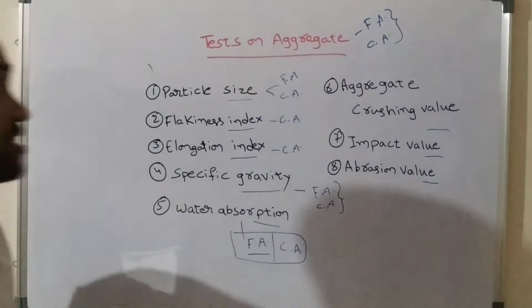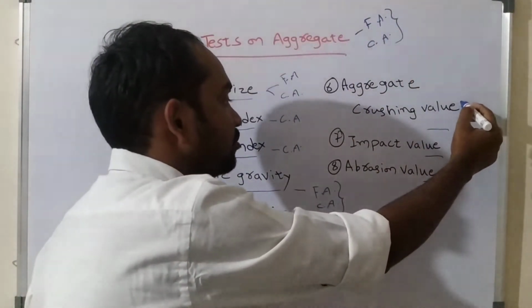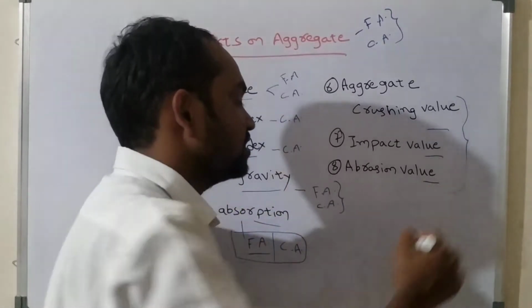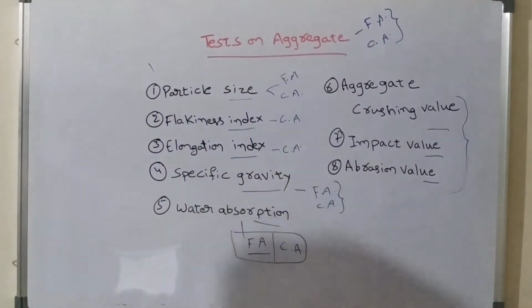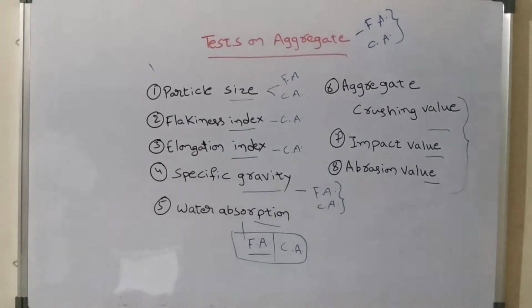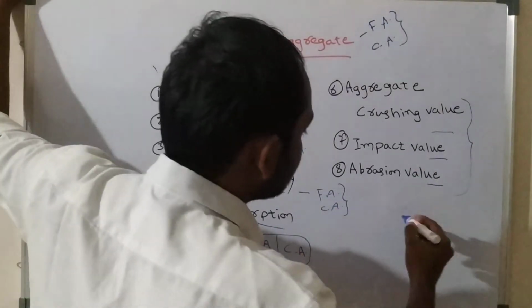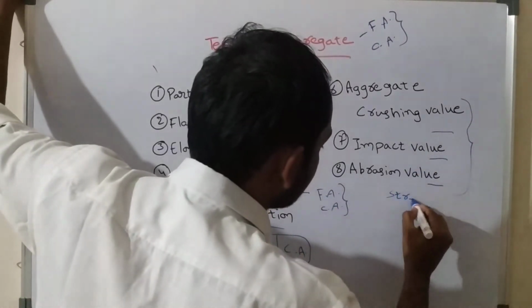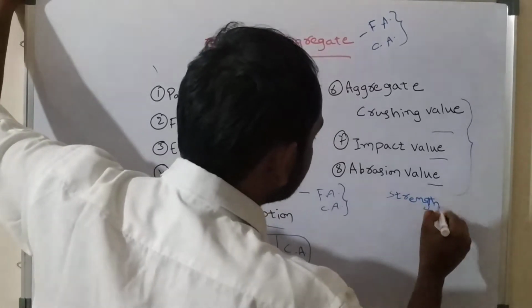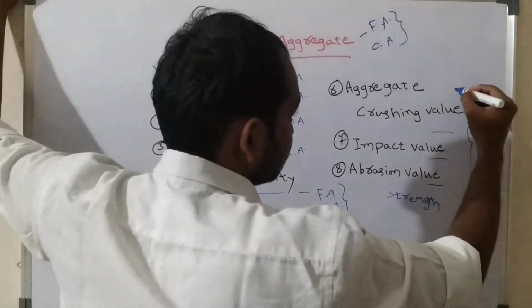The next ones are three tests: the crushing value test, impact value test and abrasion value test. These are three important tests used to calculate the strength of aggregate, and we conduct them only upon coarse aggregate.